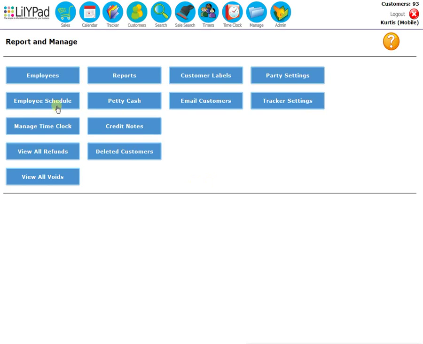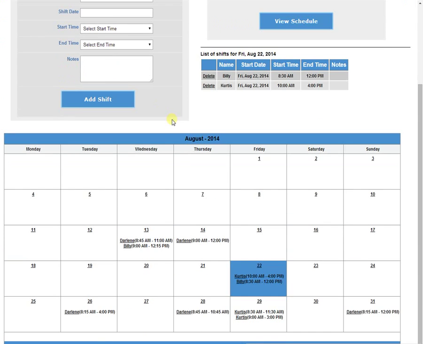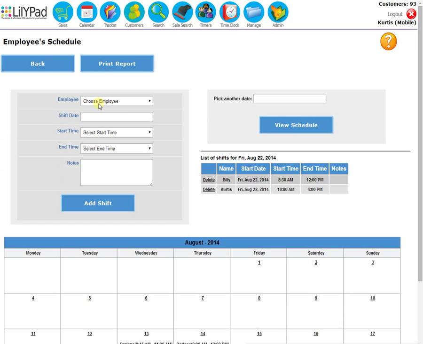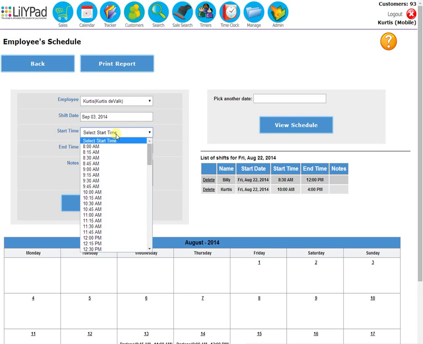Now go to Employee Schedule in the Manage tab to view and edit the employee schedule. You can see here all the employee times that have been input. Now to add one, just select the employee, select the shift date, and select the start and end time.